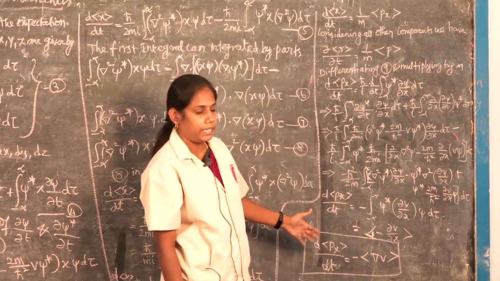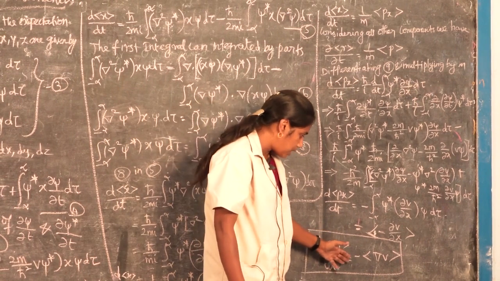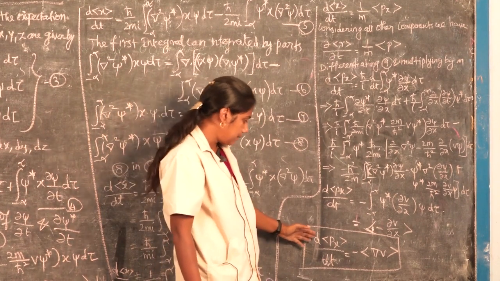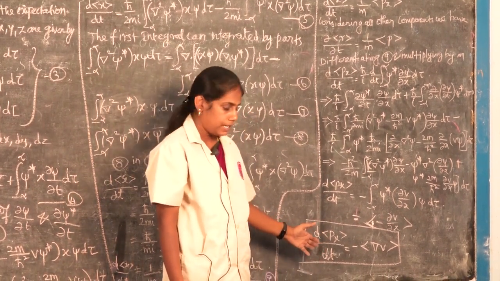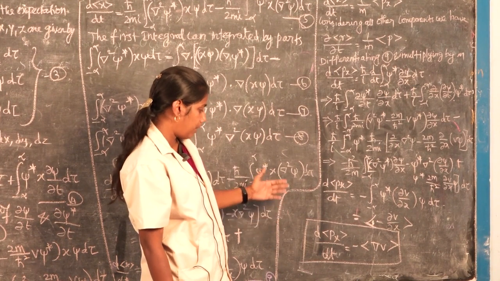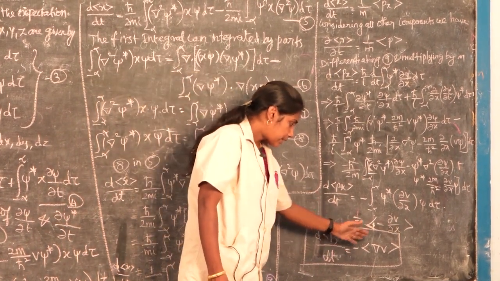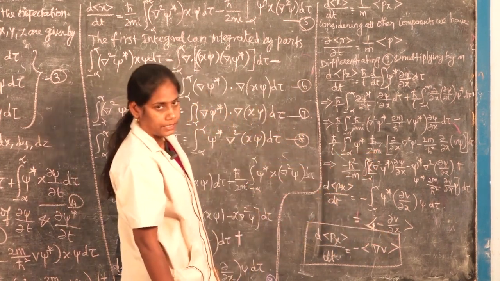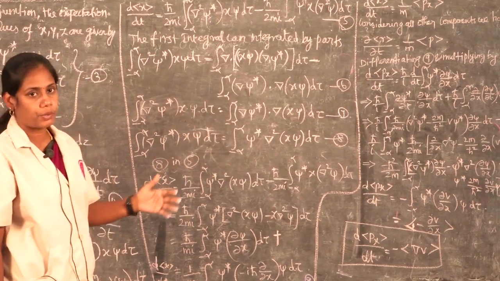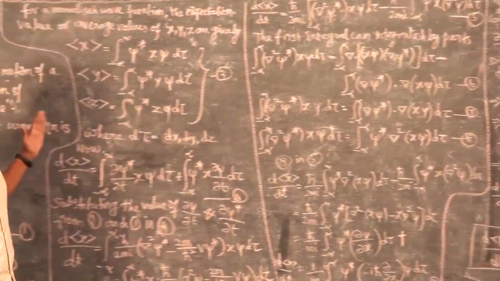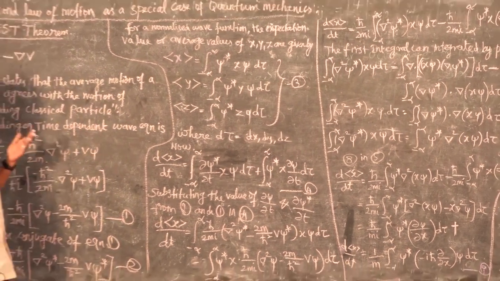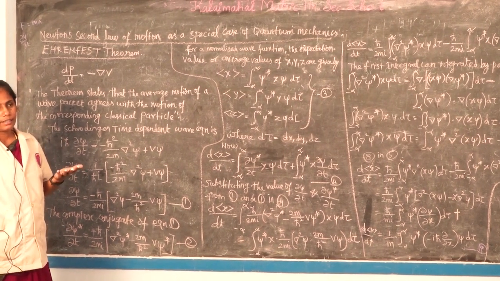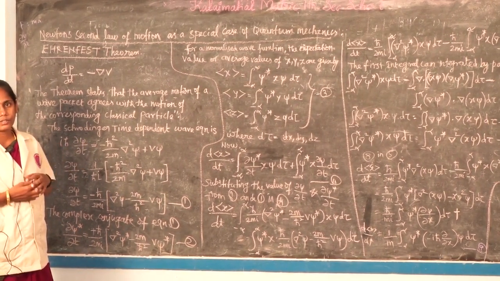Here the change of momentum corresponds to the applied potential in a classical particle. This is the change of momentum with respect to time. In quantum mechanics, for a wave packet, this corresponds to the change of potential in the x coordinate in the classical particle. Hence the theorem is proved. Ehrenfest's theorem is proved in this way. This Ehrenfest's theorem is used for the development of quantum mechanics from classical particles also.